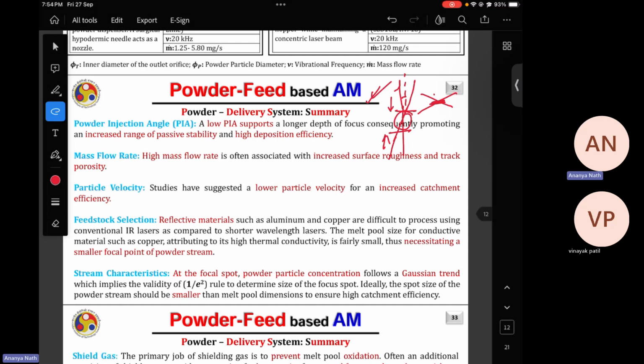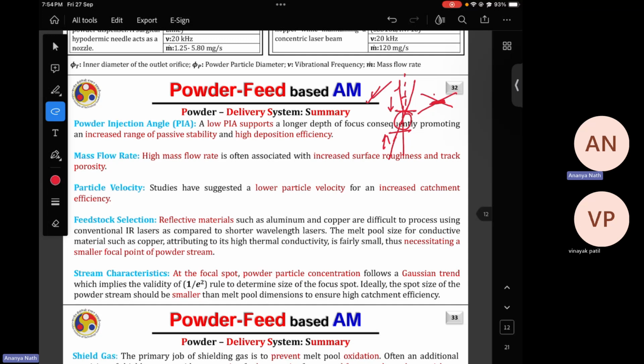The mass flow rate, obviously, if you are not giving optimal mass flow rate, then two things can happen. The first thing is, if your mass flow rate is not enough, then because of the carrier gas which is carrying the powder, you will have multiple porosity in your part, which will make your part weak and full of residual stress and full of probability of getting cracks.